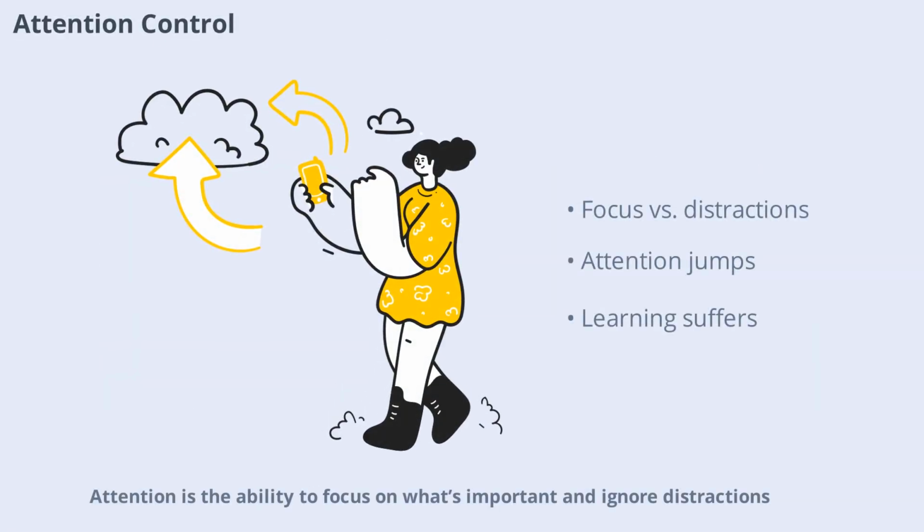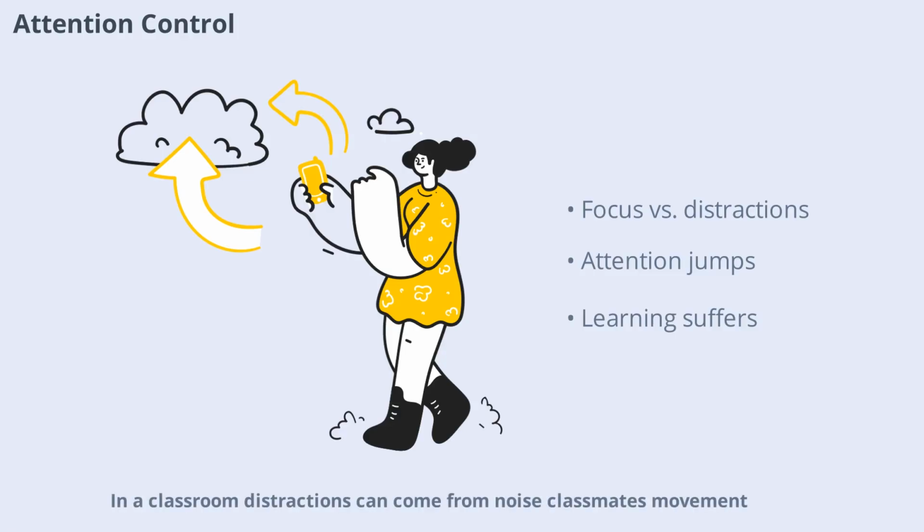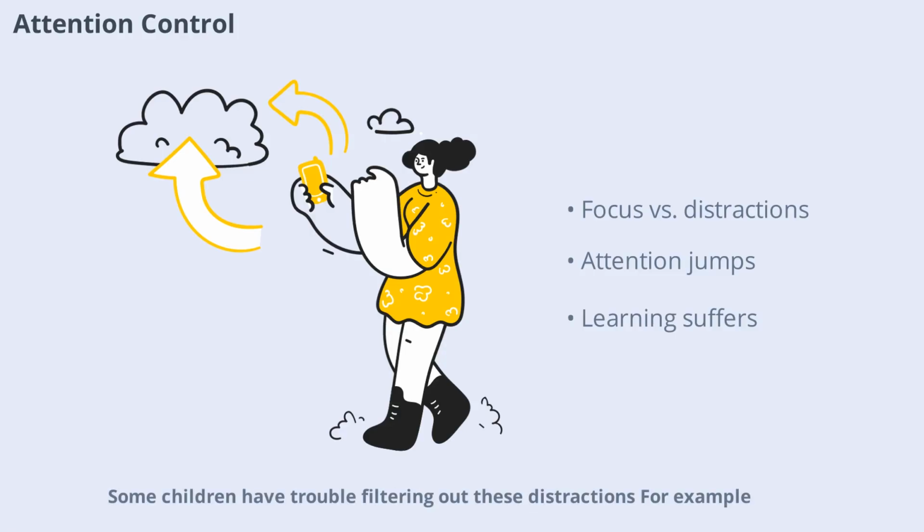Attention is the ability to focus on what's important and ignore distractions. In a classroom, distractions can come from noise, classmates' movement, or even a child's own thoughts. Some children have trouble filtering out these distractions. For example, while the teacher explains multiplication, a child might notice a bird outside, a friend whispering, or someone sharpening a pencil. Their attention jumps from one thing to another, making it hard to learn.